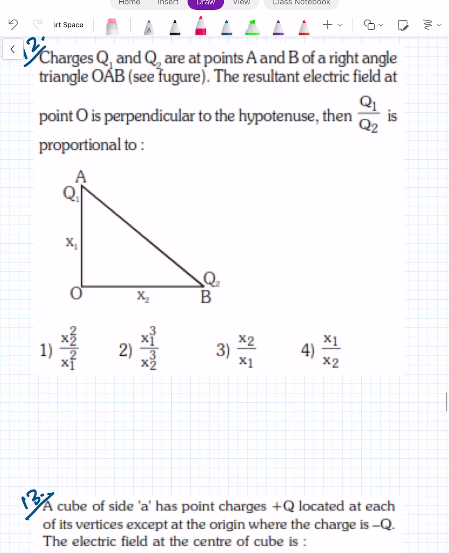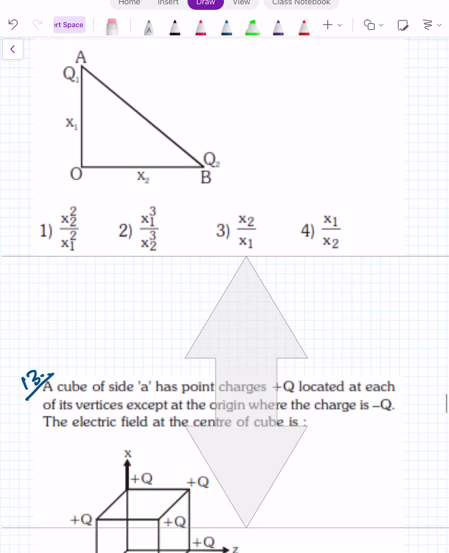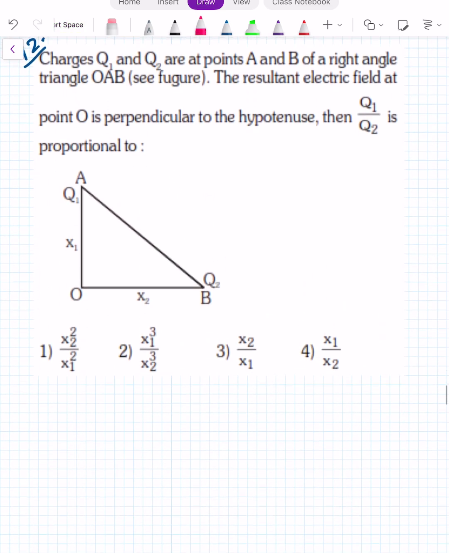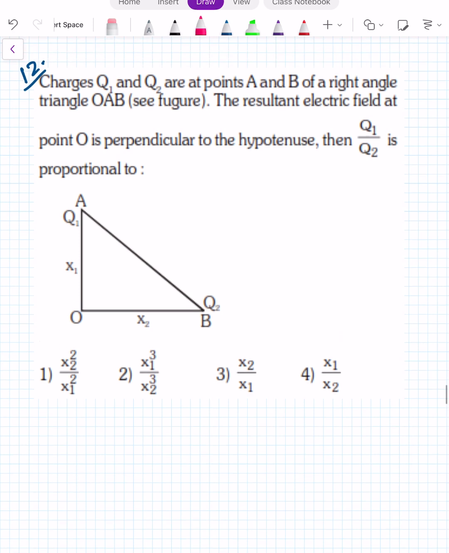Now take this. This question is also previous year JEE Main. Two charges Q1, Q2 are there at points A and B of right angle triangle OAB. The resultant electric field at this point is perpendicular to the hypotenuse, meaning it is in this direction. It is perpendicular. Then you have to find the ratio of Q1 to Q2. Now I would like to solve this question. If I take vector form, it will be easier.